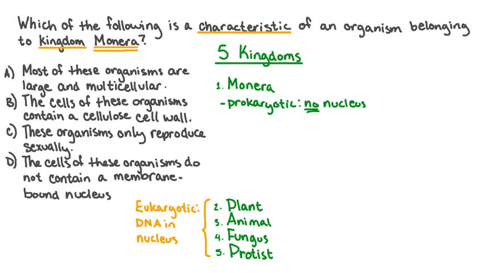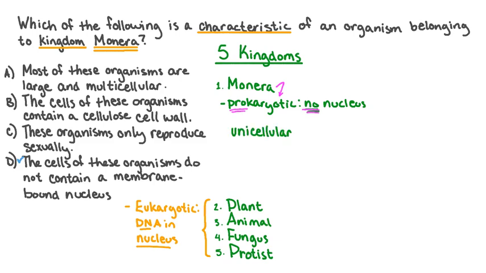All of the organisms in the other 4 kingdoms of life are eukaryotic, meaning that their cells possess a nucleus in which the genetic material, or DNA, is stored. If you're able to remember that Monerans are prokaryotic and that pro means no nucleus, then you have enough information to answer this question. But we'll investigate further and determine why each of the other answer choices is incorrect.